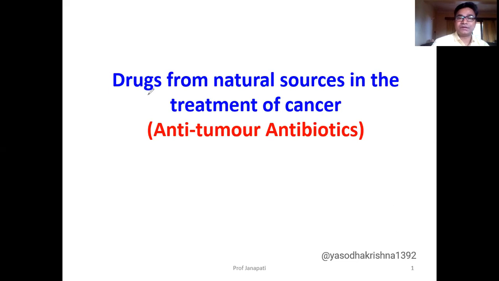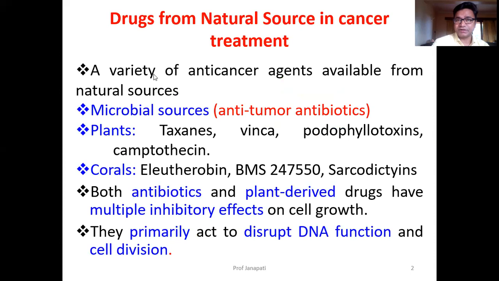Today we are going to learn drugs from natural source in the treatment of cancer, mainly concerning anti-tumor antibiotics. So what are the drugs? Let us learn some introductory part concerning natural sources. The drugs which are obtained from the natural source and which are approved are from the microbial source and plant source. Nowadays, some importance is given to the drugs which are obtained from the corals,